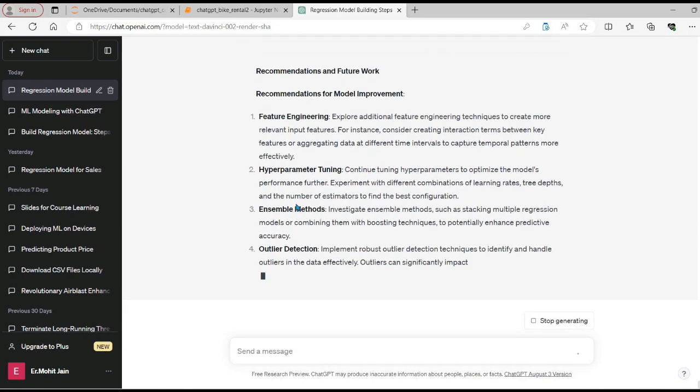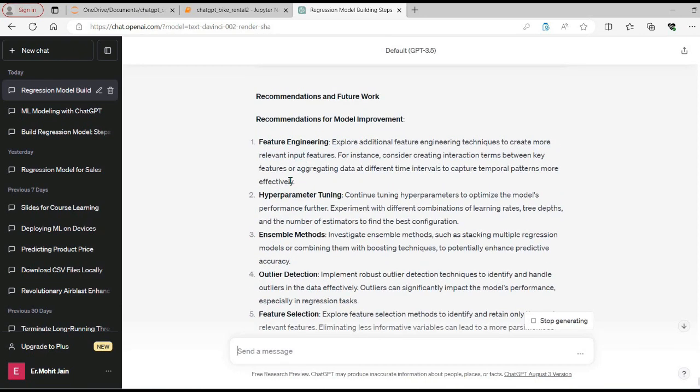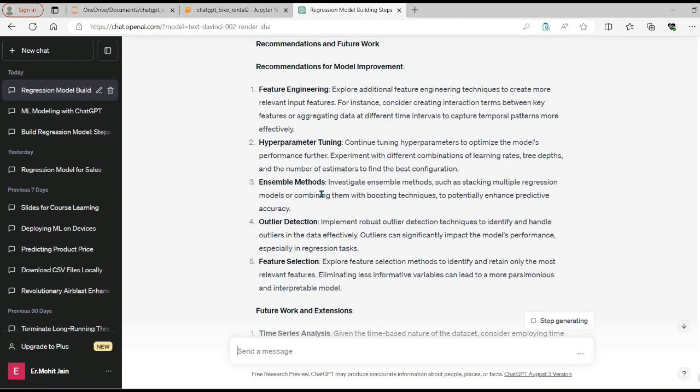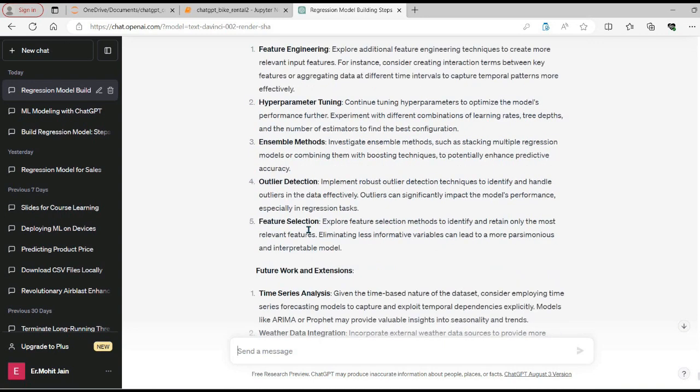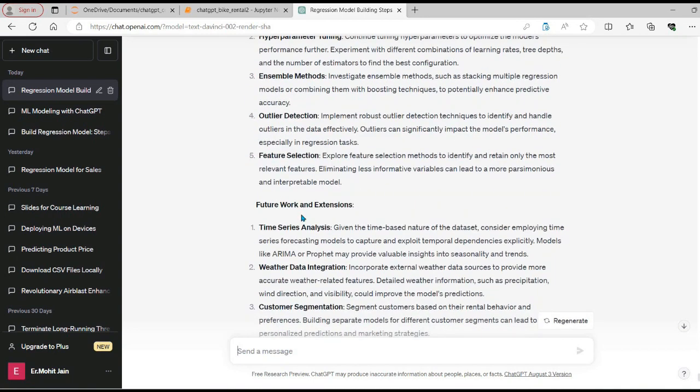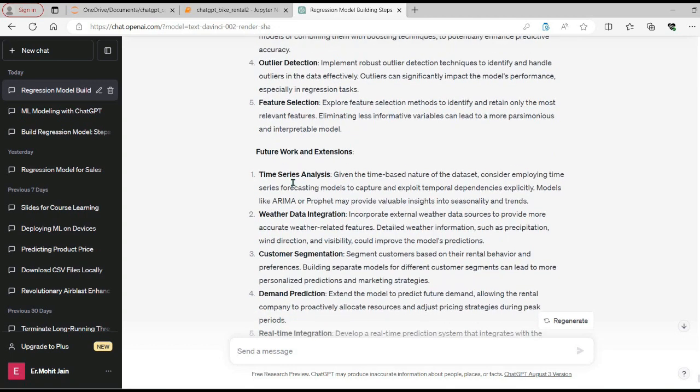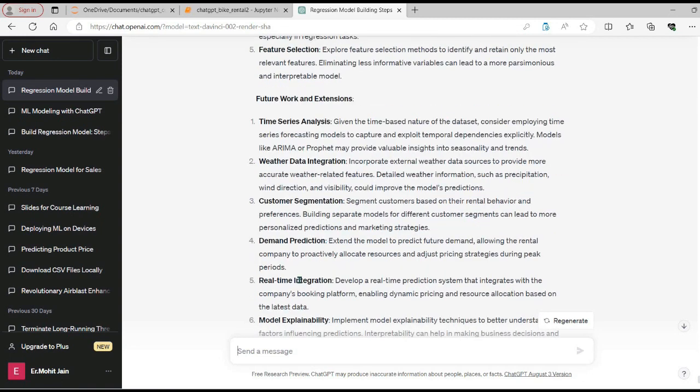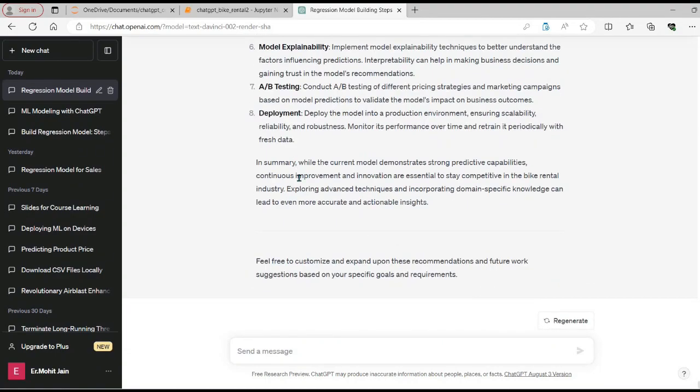So it's listing recommendations and future work: feature engineering, hyperparameter tuning, ensemble methods, outlier detection or feature selection. And the future work and extension, that would be a good thing, that this particular algorithm we have written from end to end can be extended to other applications as well, for example time series analysis or demand predictions, real-time integration, customer segmentation and so on.